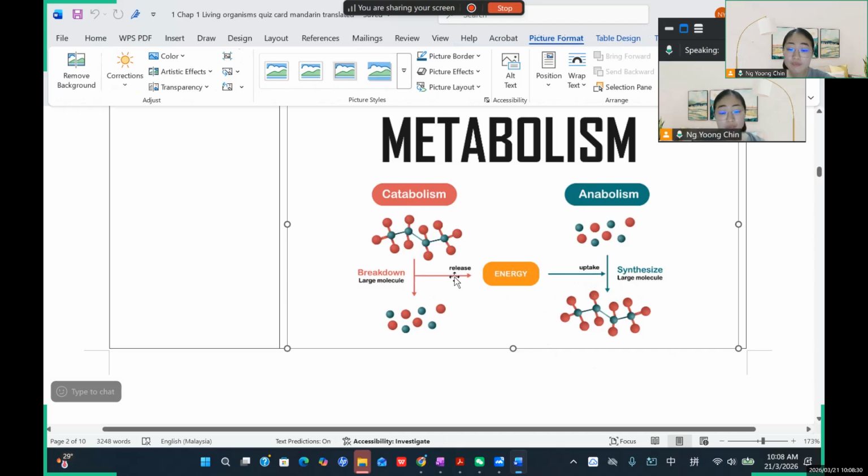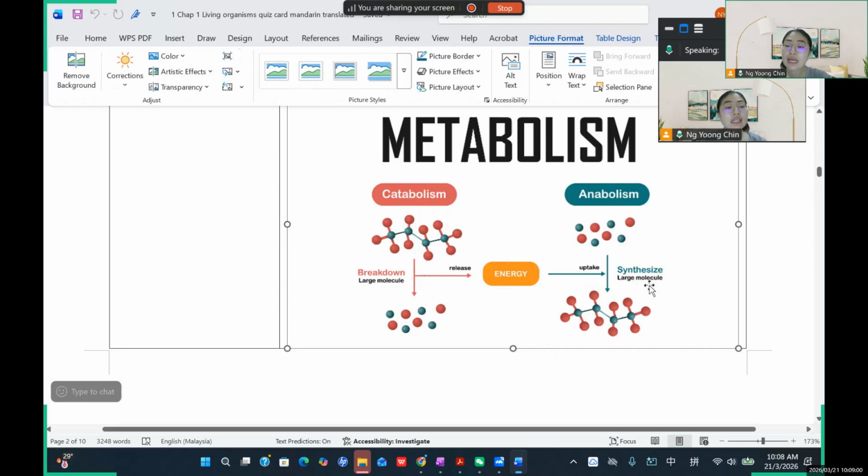Take for example respiration, which includes breaking down the glucose molecule to release energy. So respiration belongs to the catabolism, because it involves breaking down the glucose molecule to release energy, right? You agree with me?